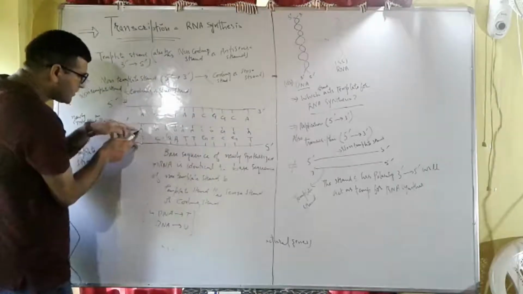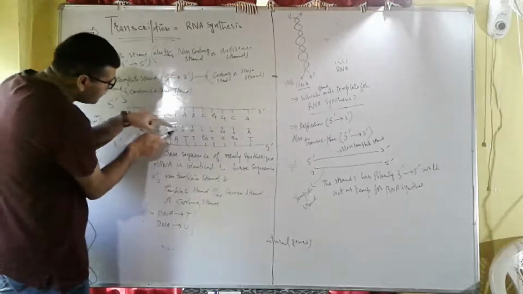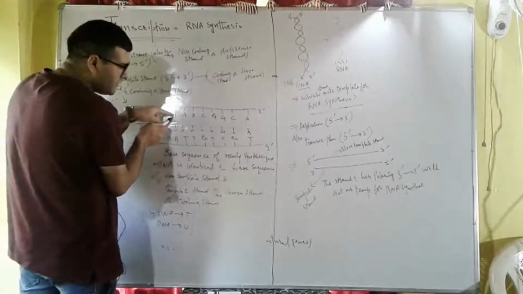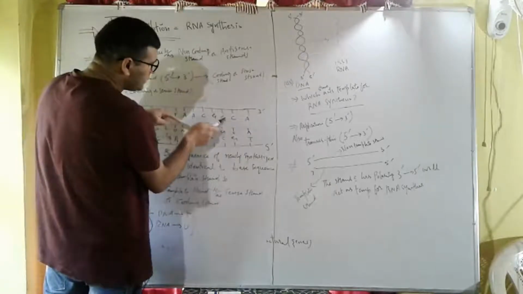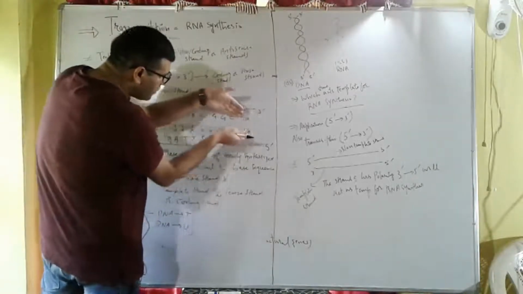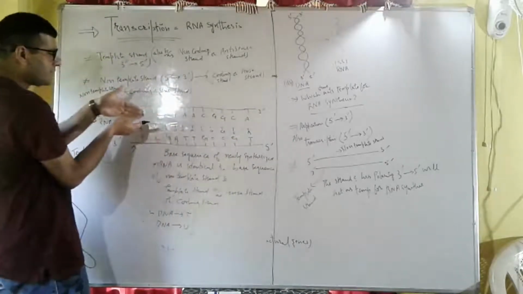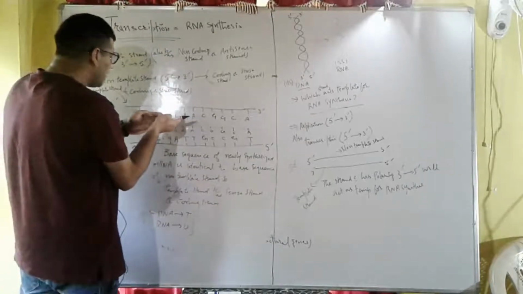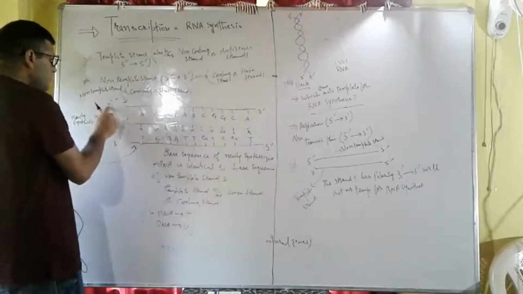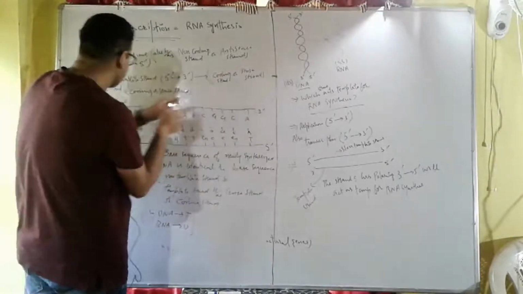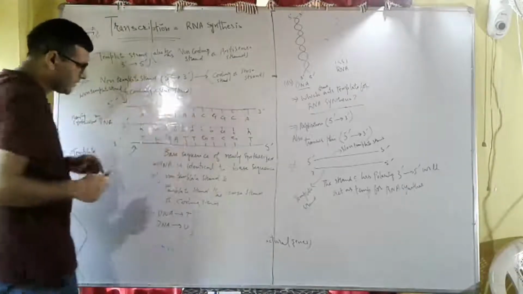So we have newly synthesized mRNA, this is A, G, G, C, C, except there is uracil in RNA and thymine is in DNA. Then we have A, C, C, C, C, C, G, G, C, C, A. That means all the bases are identical or similar to the non-template strand, which has polarity 5' to 3' direction. So the strand which has polarity 5' to 3' direction, which acts as a non-template strand, is called the coding strand or sense strand.